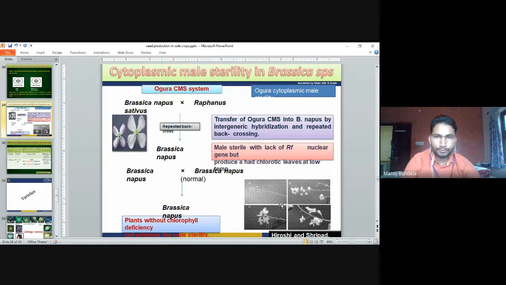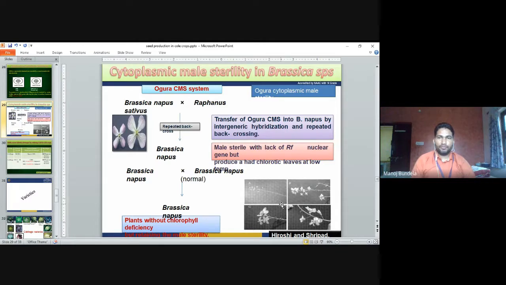First, we have to select the cytoplasm from Brassica napus, and a different Brassica group we have to select. Then we will transfer the Ogu-CMS into Brassica napus by intergeneric hybridization and repeated backcrossing. So normally we have to go for repeated backcrossing, or we have to go for intergeneric hybridization.